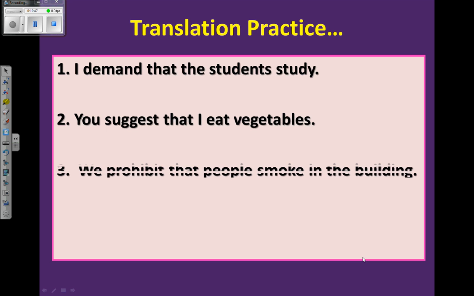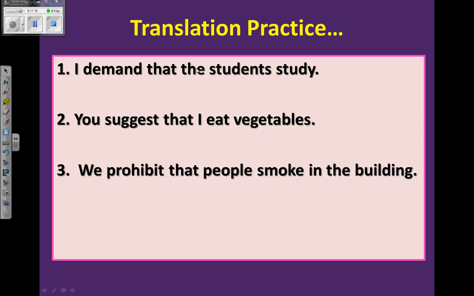I demand that the students study. So I'm going to have you again pause and try to translate these and come back and check your work. I'm going to move ahead. So here we have subject, verb of influence, separated by that, second subject, verb. Okay, now here I put that in all of these, but in English, quite frankly, you're going to say, I demand you to study. Okay, or I demand the students to study.